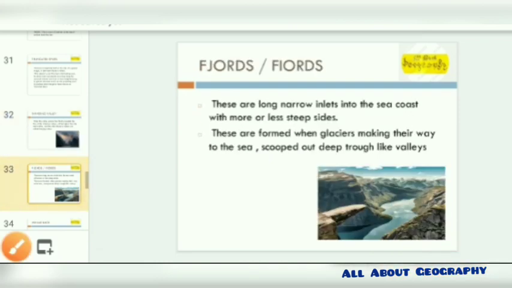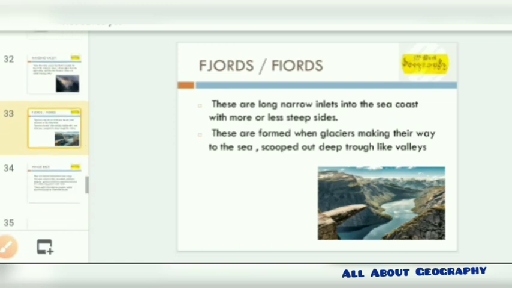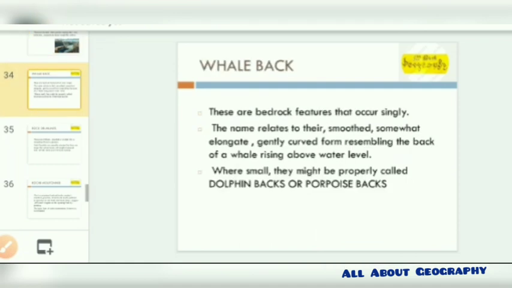Next we have these fjords or fiords. Basically both are names common in various parts of the world. These are long, narrow inlets of the sea coast with steep sides, and they have been formed when glaciers make their way to the sea and scoop down deep, trough-like valleys.